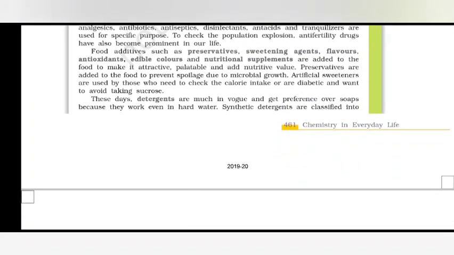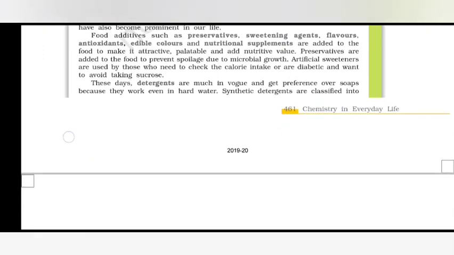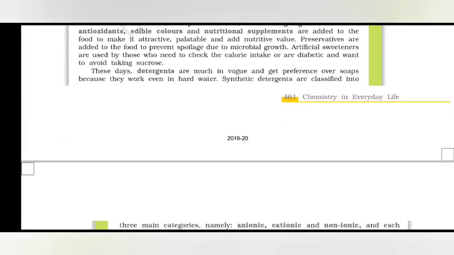Food additives such as preservatives, sweetening agents, flavors, antioxidants, edible colors, and nutrition supplements are added to the food to make it attractive, palatable, and of nutritive value. Preservatives are added to the food to prevent spoilage due to microbial growth. Artificial sweeteners are used by those who need to check the calorie intake or are diabetic and want to avoid taking sucrose.